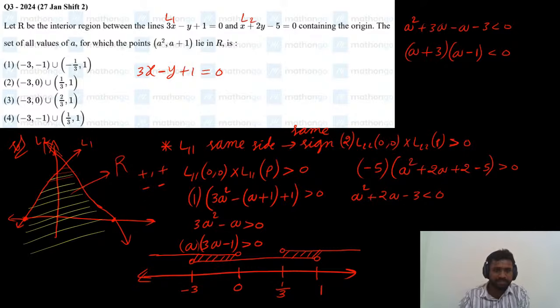So the basic concept here we have to learn is if 2 points lie on the same side, they'll have the same sign. If 2 points lie on either side of the line, they'll have opposite sign. By multiplying plus and plus, we'll get a greater than. By solving these two inequalities, we'll get the interval -3 to 0 and 1/3 to 1. So which option is correct here? The second option, -3 to 0 union 1/3 to 1. This is the correct option.